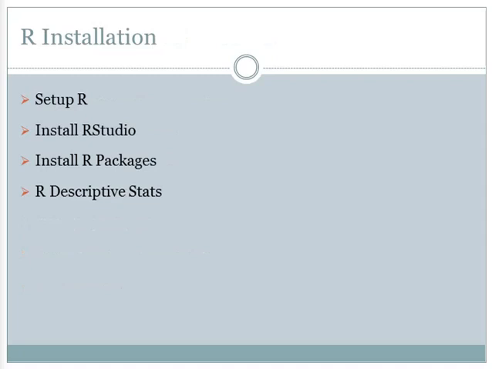Now let's understand the R installation. We need to follow three fundamental steps to operate R and RStudio on our system. First set up R, then install RStudio, and install R packages and R descriptive stats.